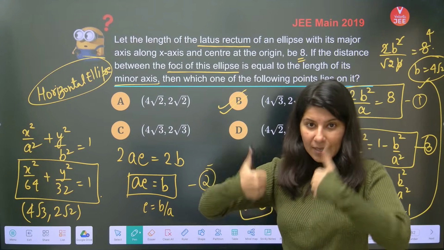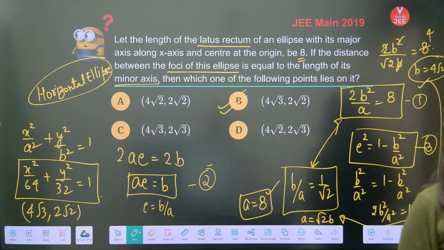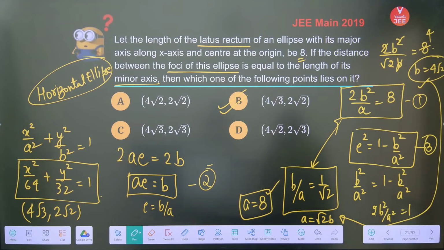Okay? Give me a big thumbs up if you've understood this question.